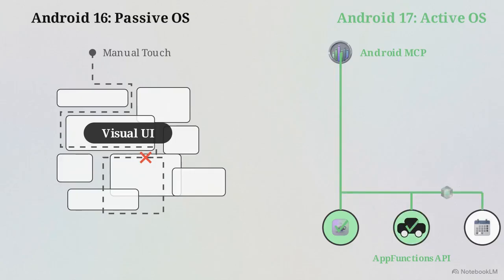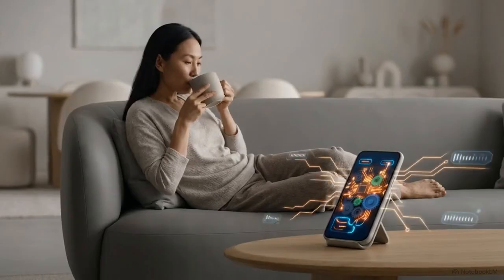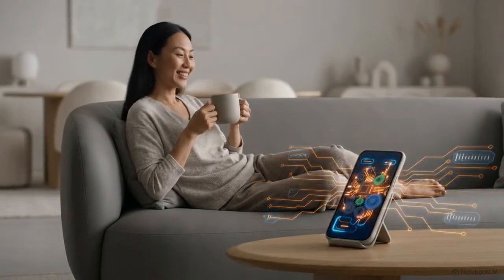inputs. Android 16 gave text-based answers. Android 17 actually completes the task on screen. This system reclaims the user's time. The OS is now a digital proxy capable of handling the friction of navigating individual apps.